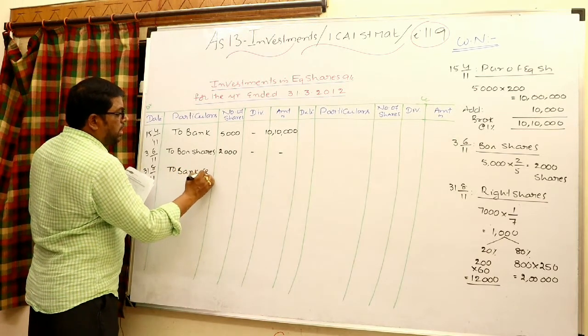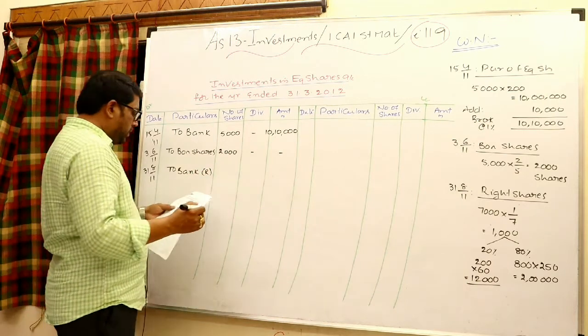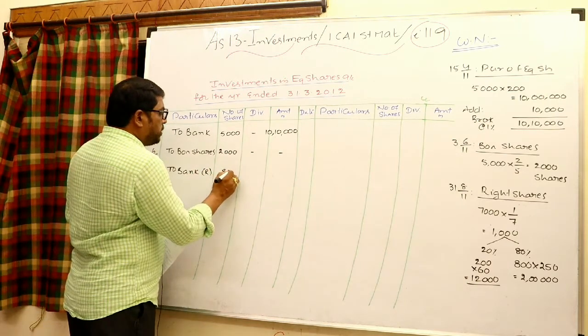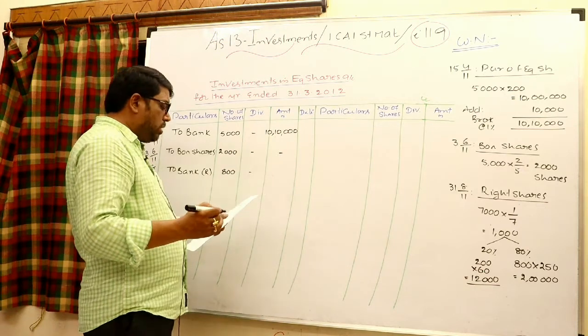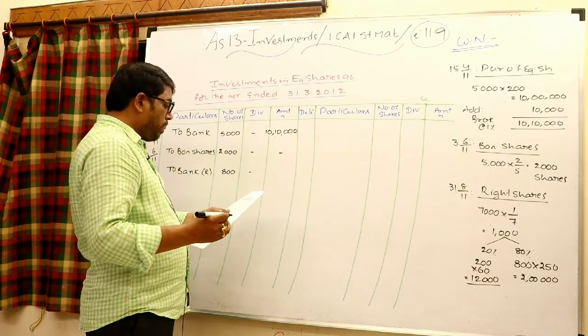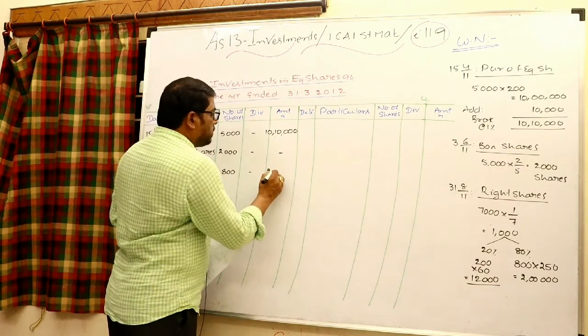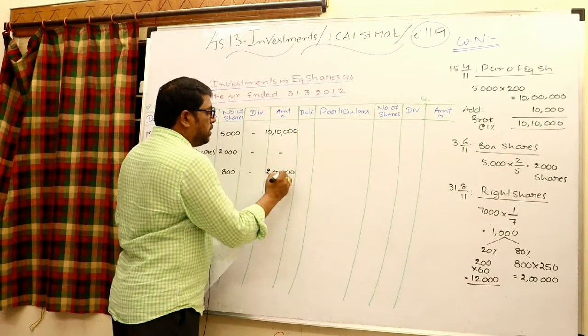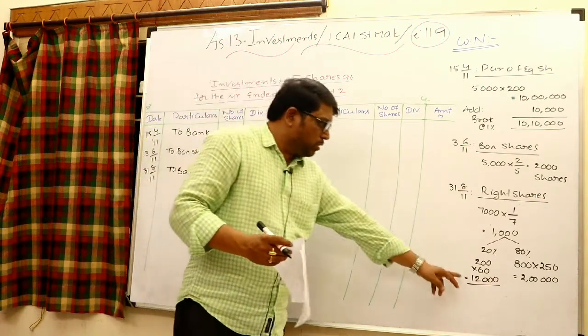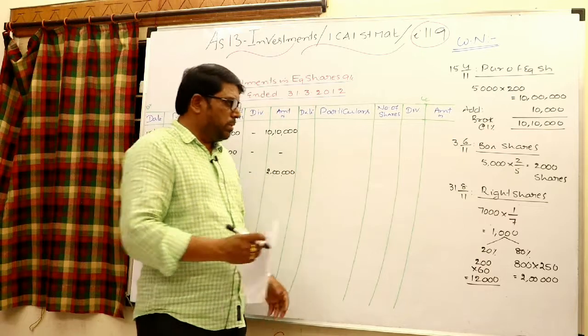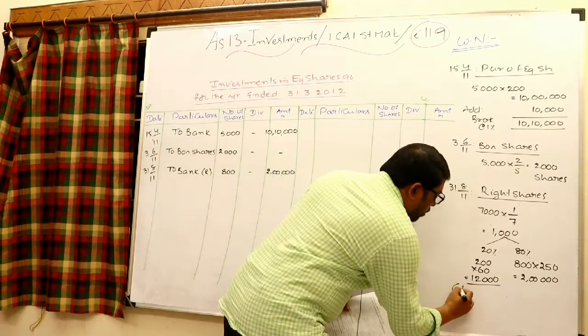You can indicate it like R, which means rights shares. We purchased 800 shares. No need to write anything in the dividend column, but the cost incurred is 2 lakhs. But 200 rights are sold at 12,000 rupees, and it can be simply transferred to the P&L account.